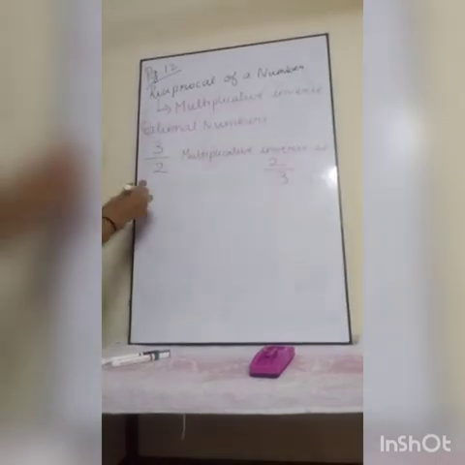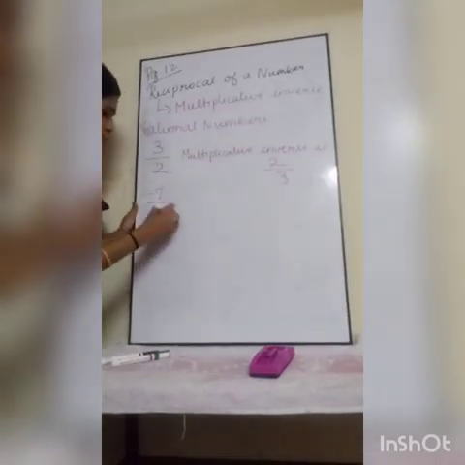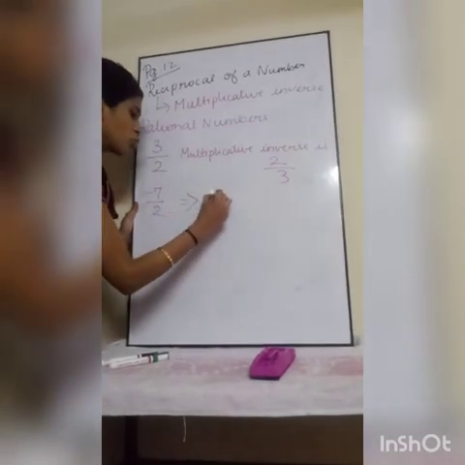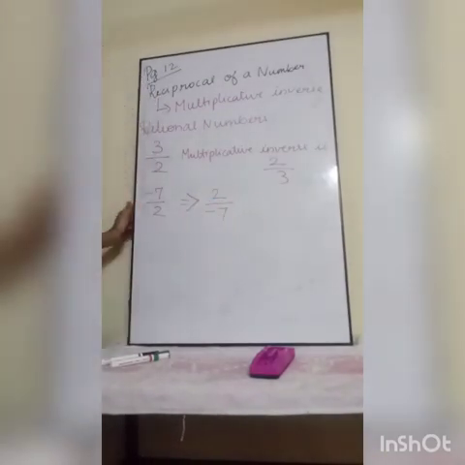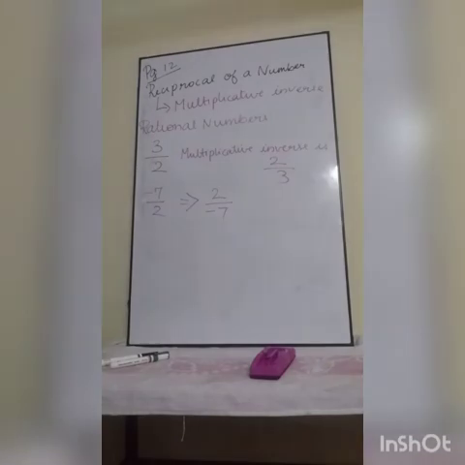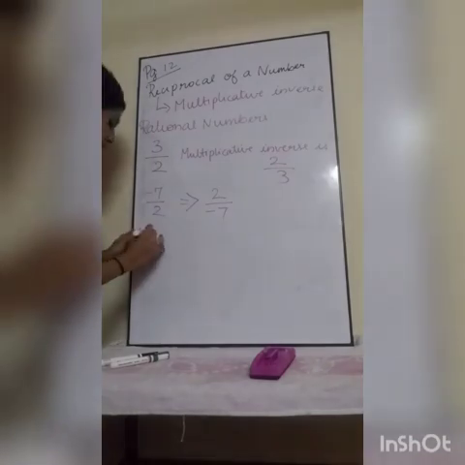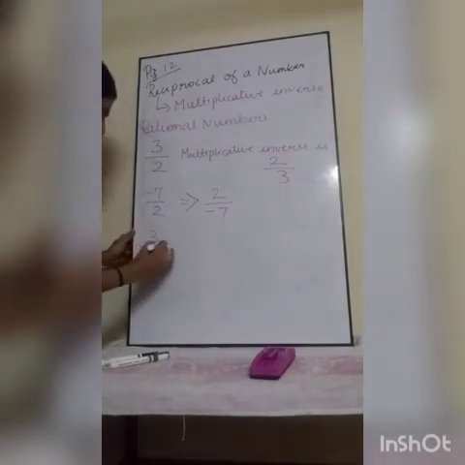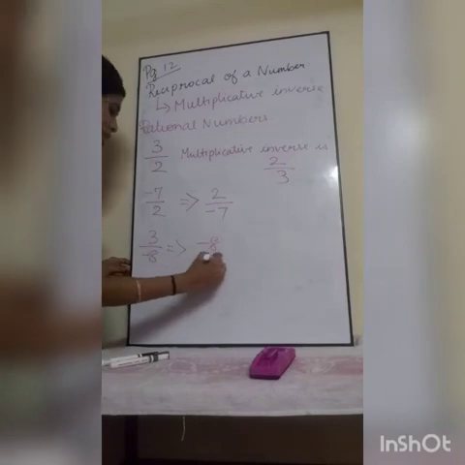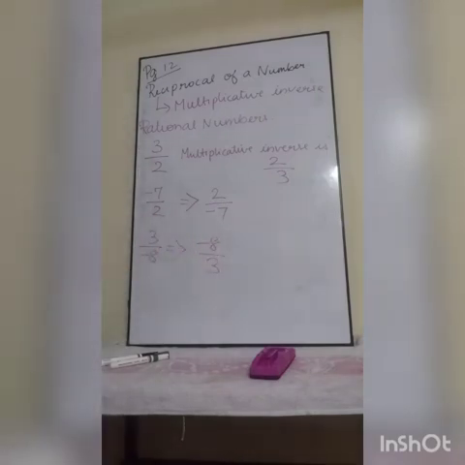Now, minus 7 by 2. How will you write the multiplicative inverse? 2 by minus 7, because 2 will go up and minus 7 will come down. Next, 3 by minus 8. What is the multiplicative inverse of 3 by minus 8? Minus 8 by 3.